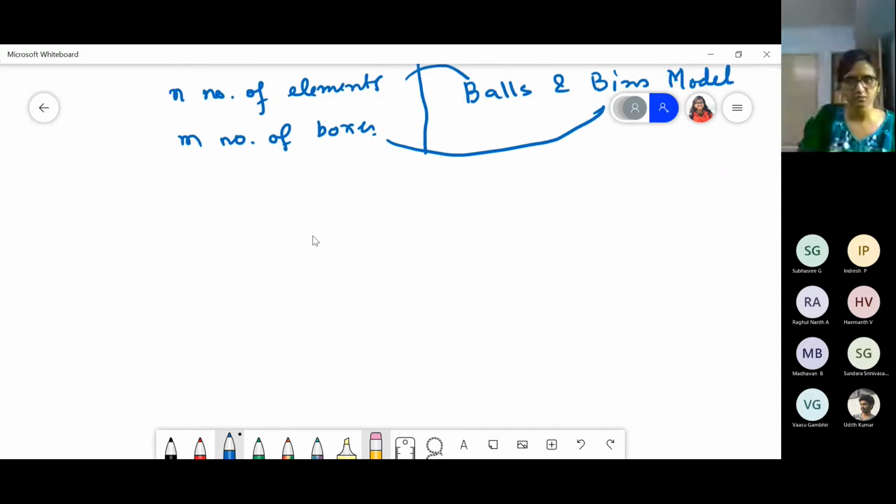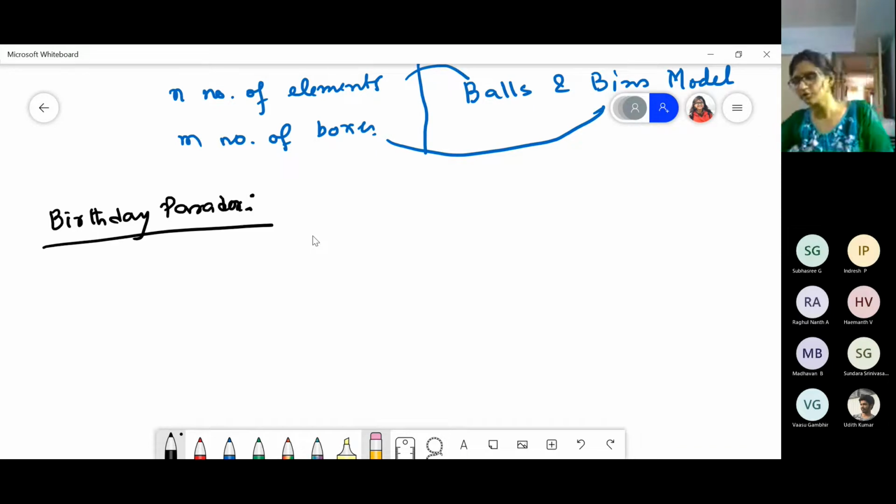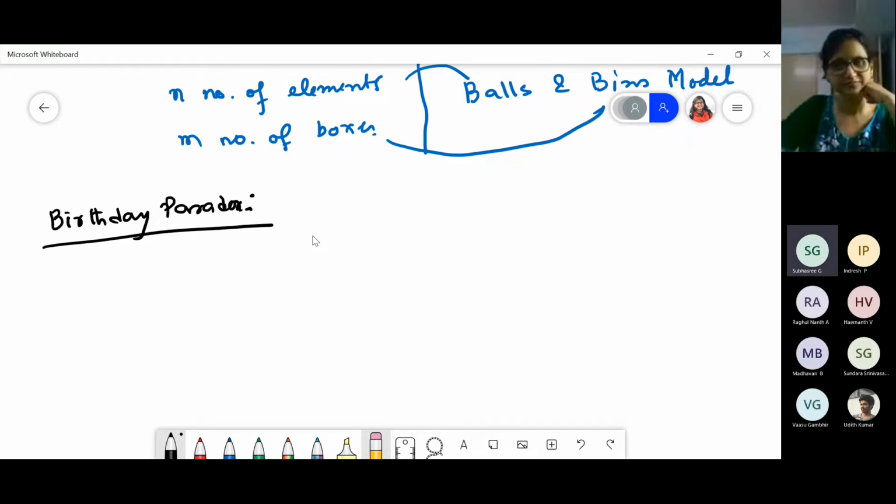Maybe some of you have heard of this birthday paradox already. How many of your batchmates have the same birthday? Have you observed? Is there anyone in your class who shares your birthday? Yes, ma'am, people are there.